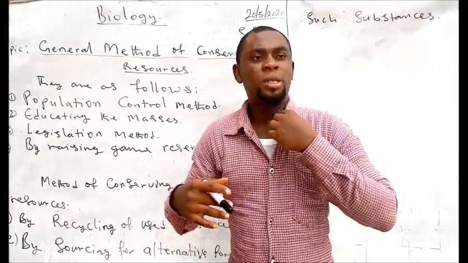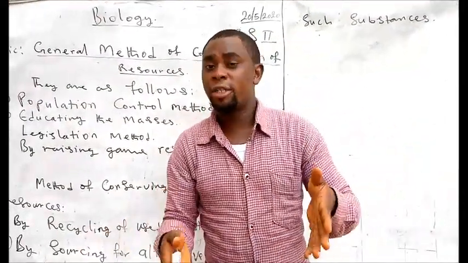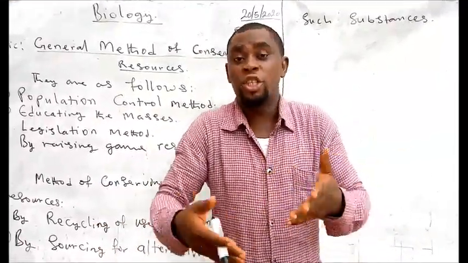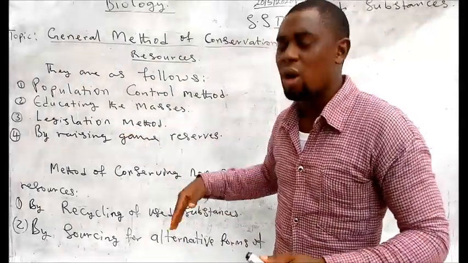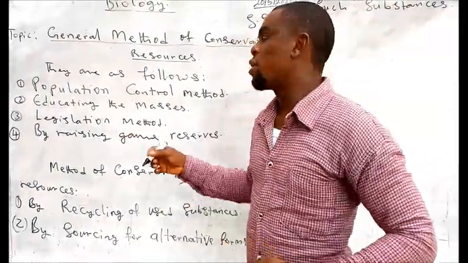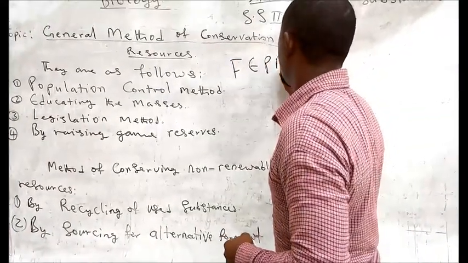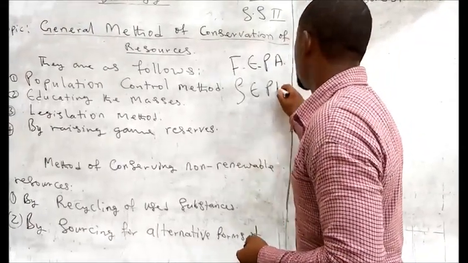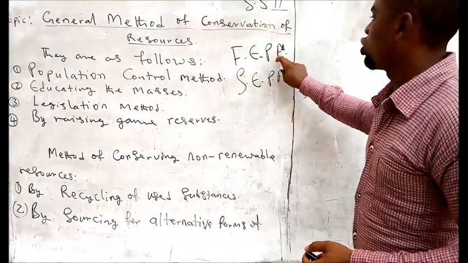You now see that these days our government has come up with the concept of generating some policies and even coming up with some agencies that are responsible for making sure that some of these resources are well kept. At the federal government level, you have what we call FEPA, the Federal Environmental Protection Agency.